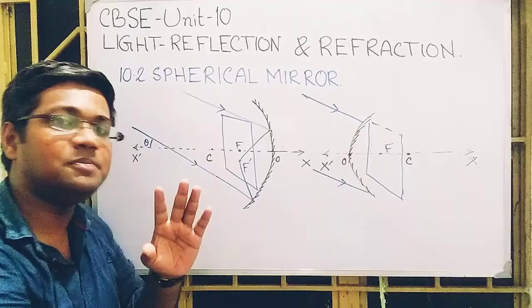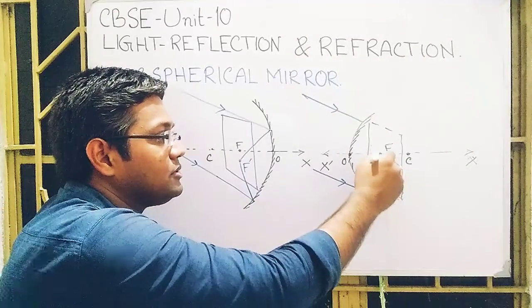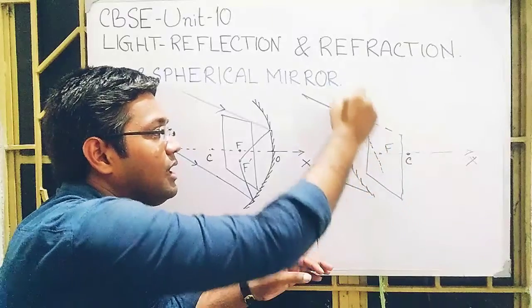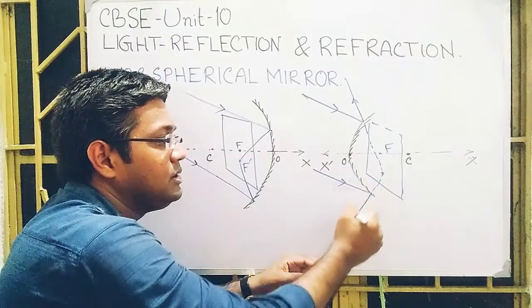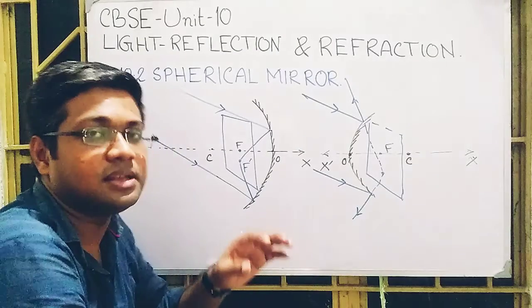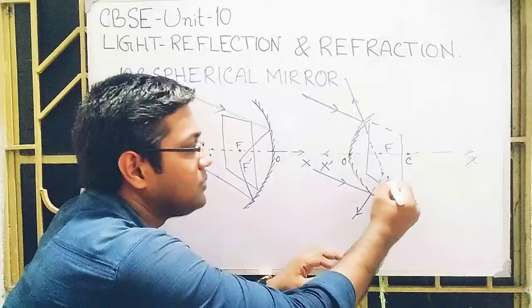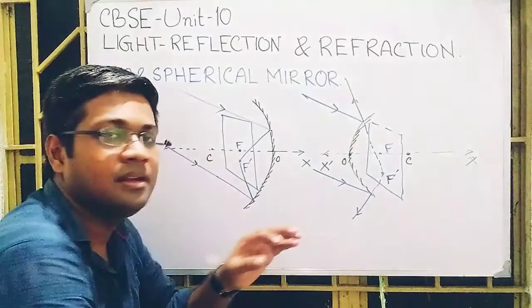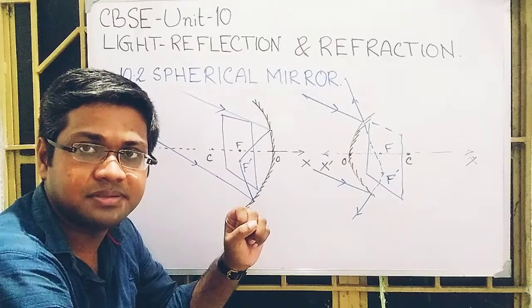In that particular case, for the convex mirror, here also the rays appear to diverge after reflection from a particular point. That particular point on the focal plane is called the secondary focus.